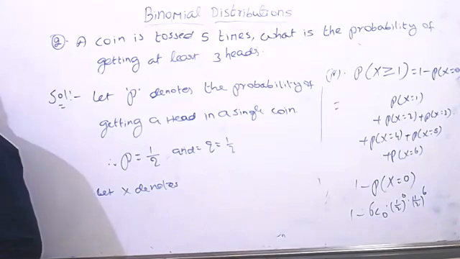Let x denote the number of heads in 5 tosses of a coin.